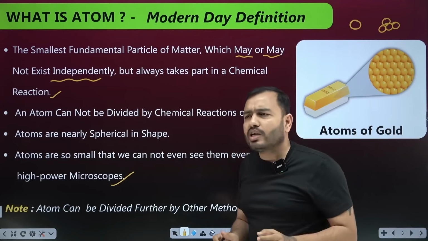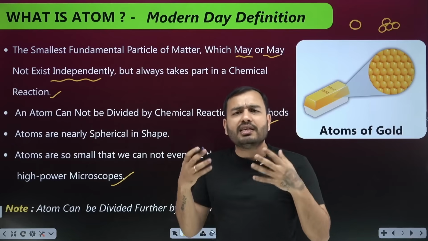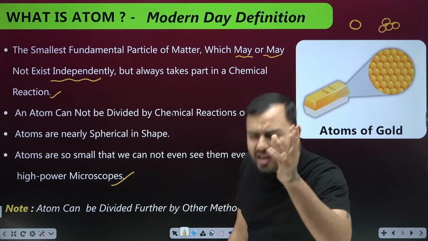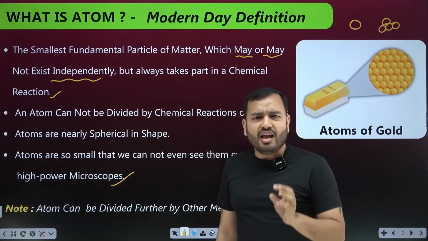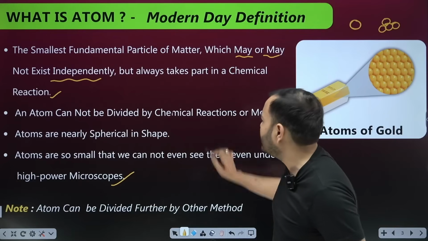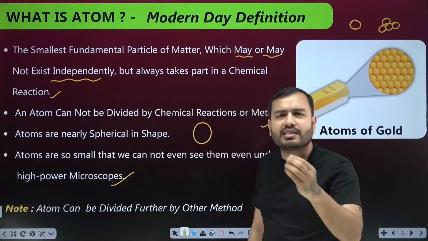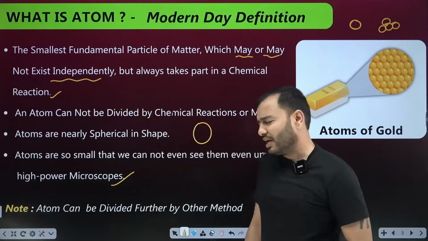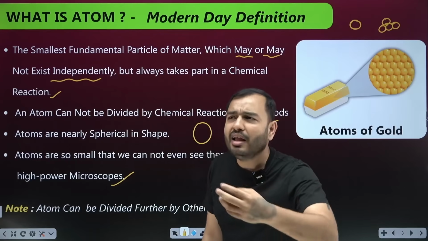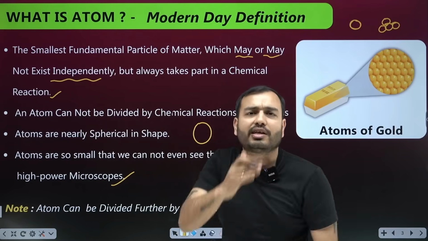Now, atoms are so small, but these days such equipment is there. Science has come so far. So the shape of the atom is almost confirmed. An atom is considered to be almost spherical. Almost. How is it? Spherical. Beta, should I tell you the truth? It's very difficult to say anything about the atom with guarantee.